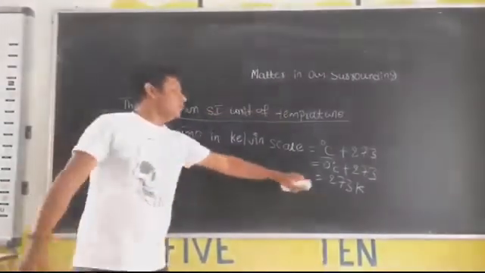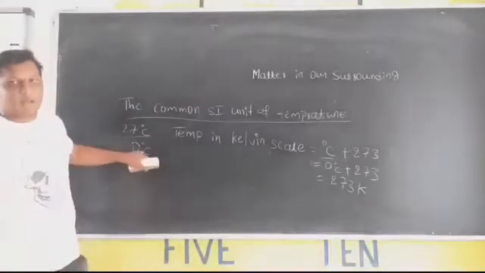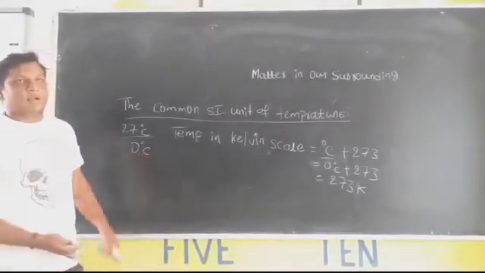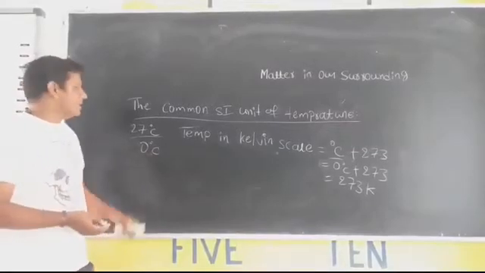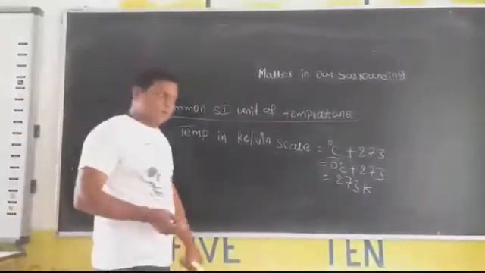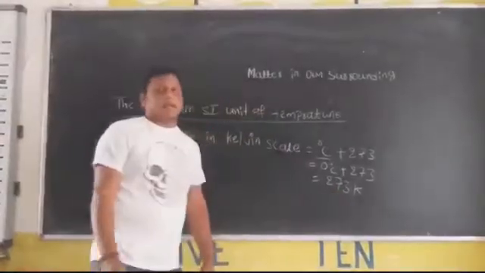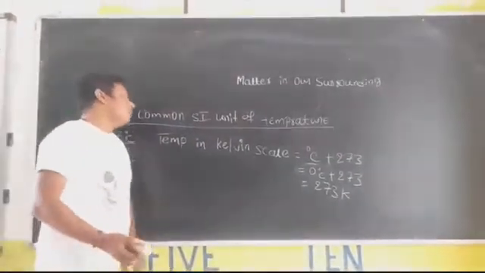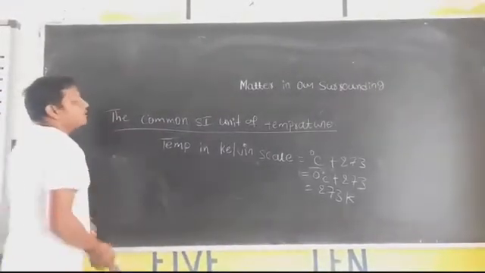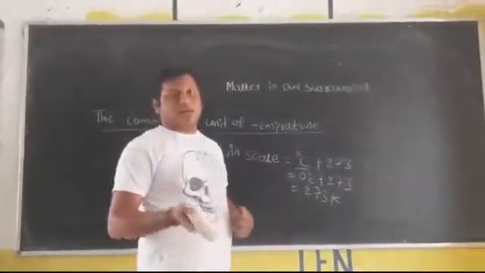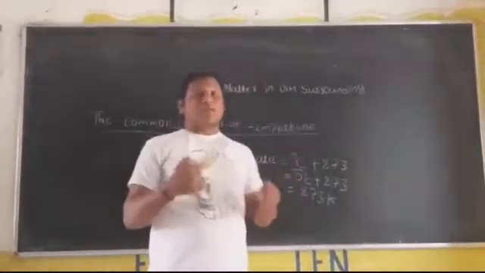273 indicates 0 degree Celsius. The freezing point of water is 0 degree Celsius, or we can also write it as 273 Kelvin. This is the conversion of a temperature in the Kelvin scale. Now it is also possible to convert the Kelvin scale into the Celsius scale.